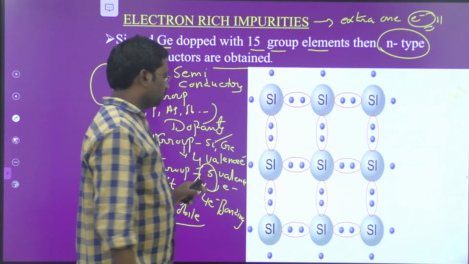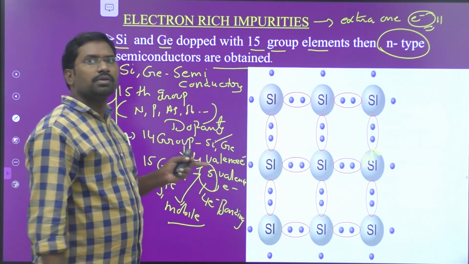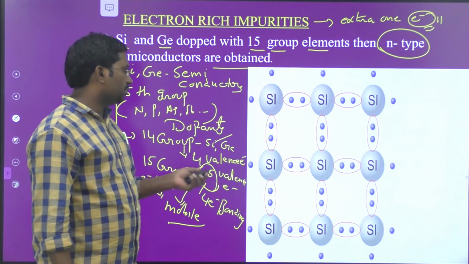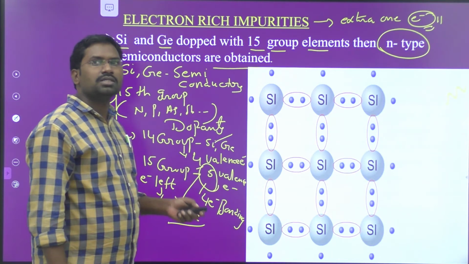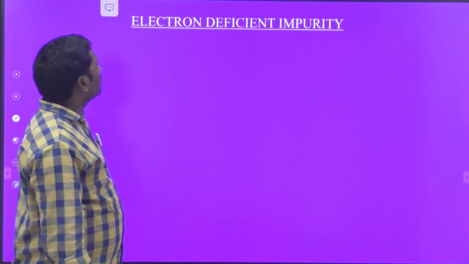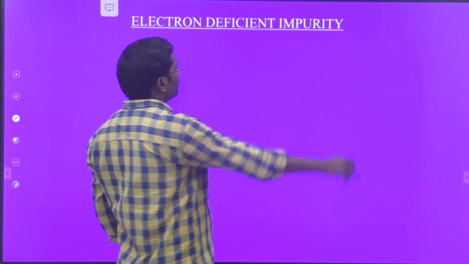So that's why when 15th group elements are added as dopants to silicon and germanium, the obtained semiconductors are called n-type semiconductors. So come to the next one, electron deficient impurities.